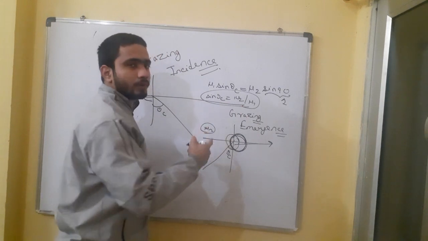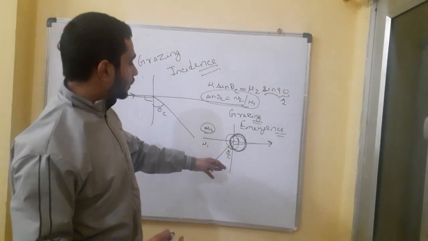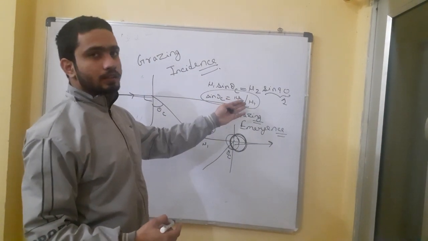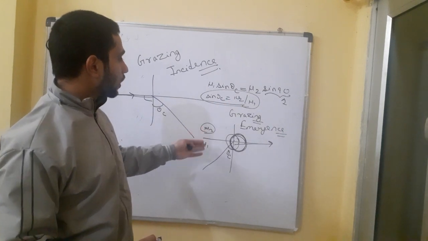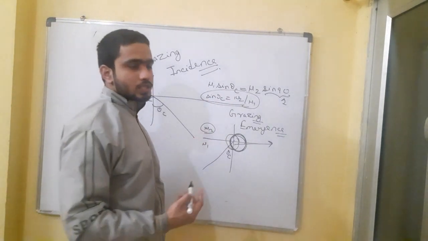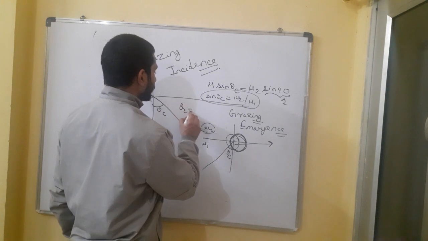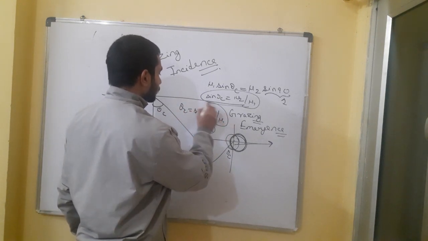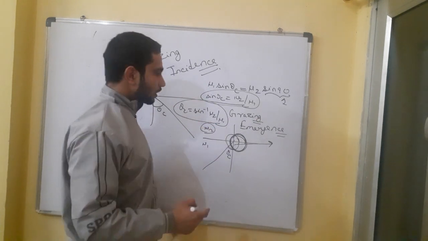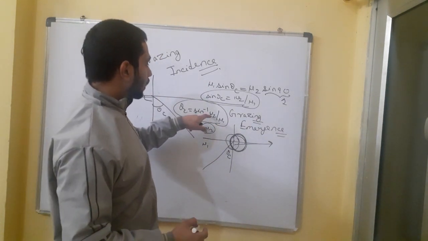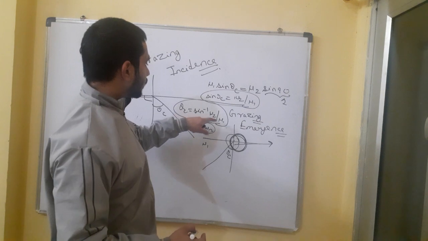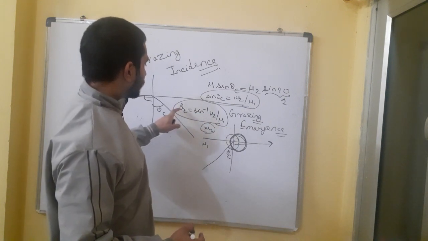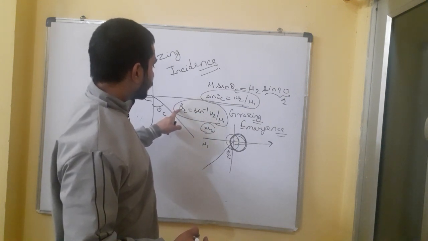The value of angle theta c can be easily calculated with the help of mu2 and mu1, the refractive indices of the first and second medium. Theta c will be sine inverse of mu2 by mu1. So if mu2 and mu1 are known, we can easily calculate the value of theta c.